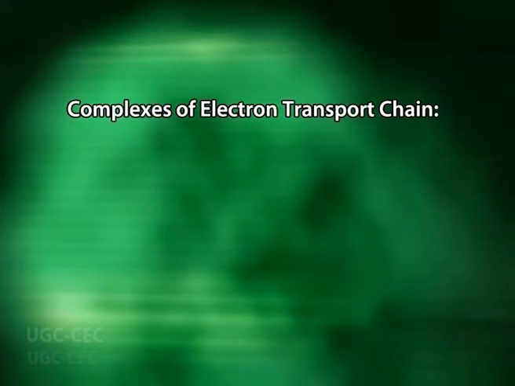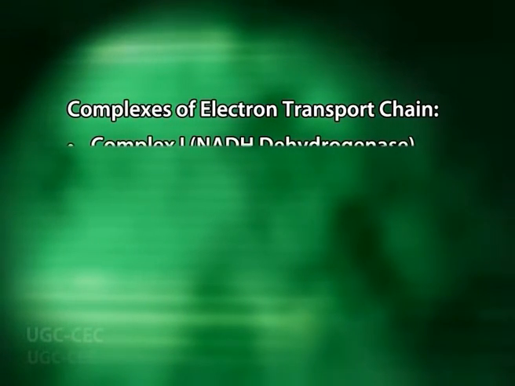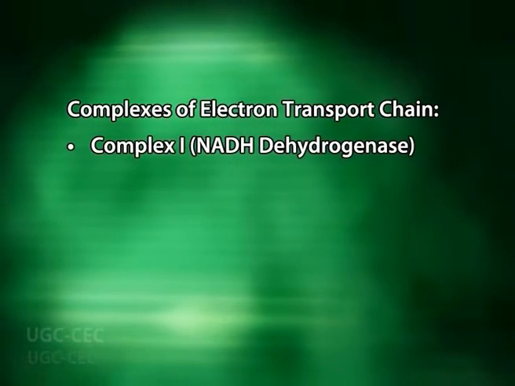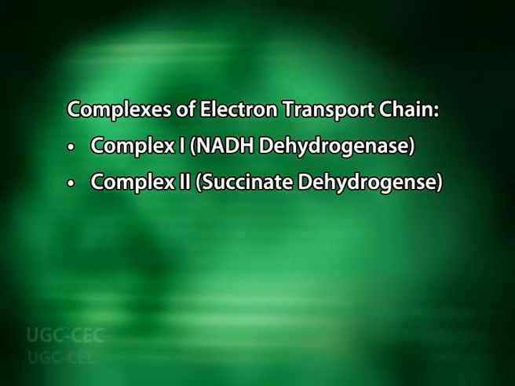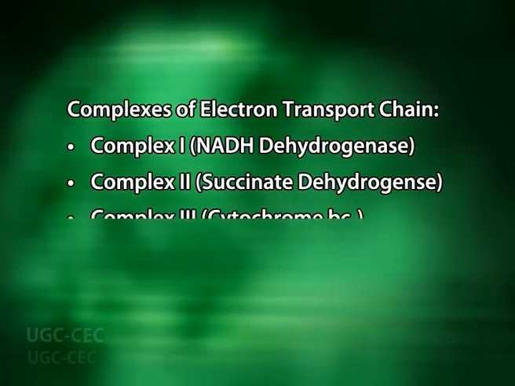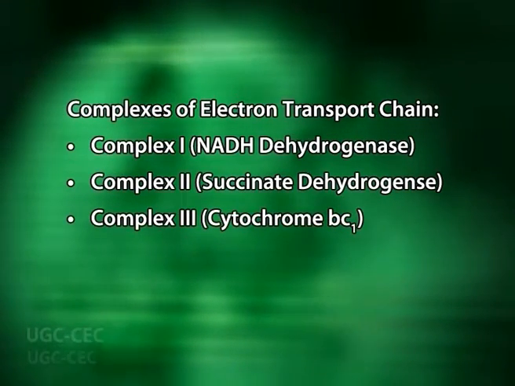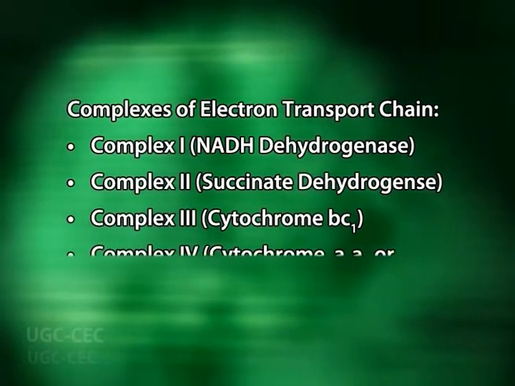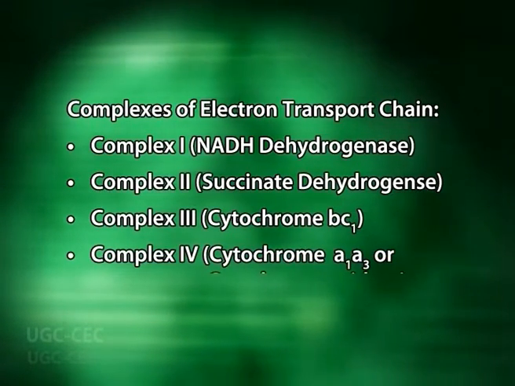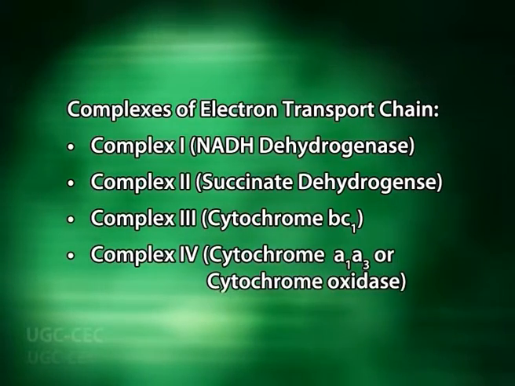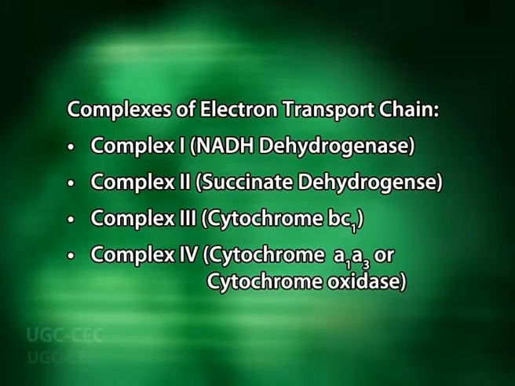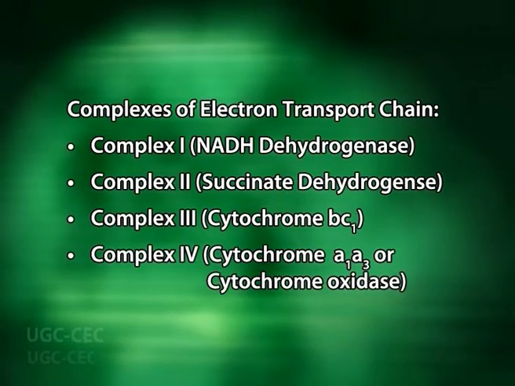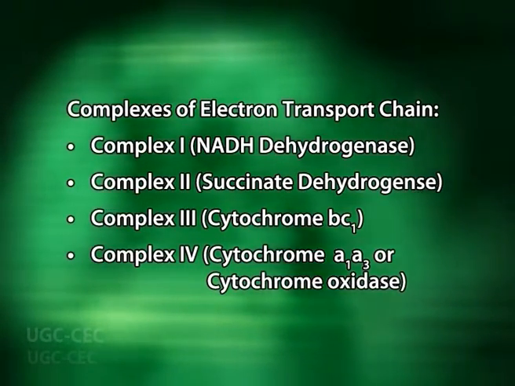The electron transport chain comprises four protein complexes, which are complex 1, also called NADH dehydrogenase complex, complex 2, also called succinate dehydrogenase complex, complex 3, also called cytochrome bc1 complex, and complex 4, also called cytochrome a1a3 complex or cytochrome oxidase.